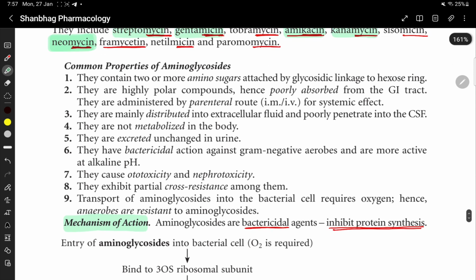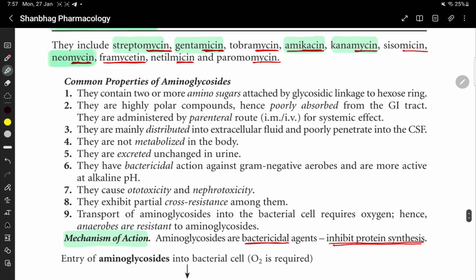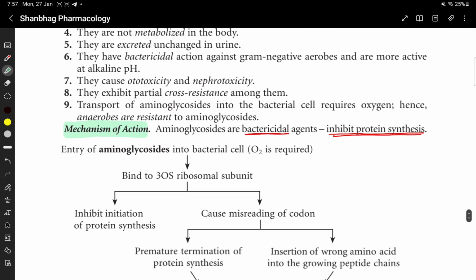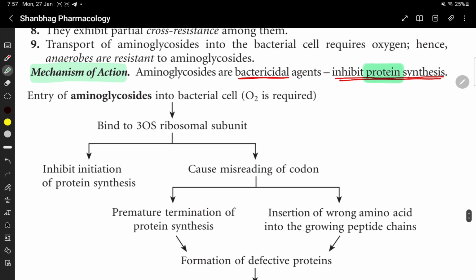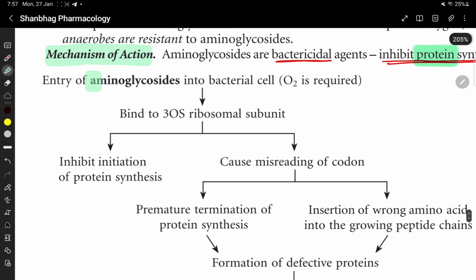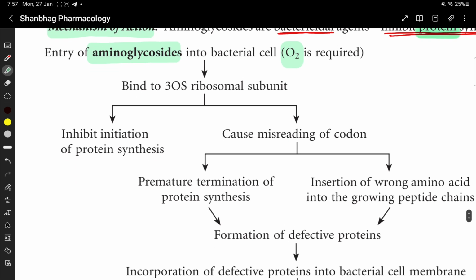Aminoglycosides like streptomycin, kanamycin, gentamicin, amikacin, neomycin, paromomycin, they are bactericidal agents और ये protein synthesis को inhibit करते हैं. Entry of aminoglycosides into the bacterial cell requires oxygen. It binds to the 30S ribosomal subunit.